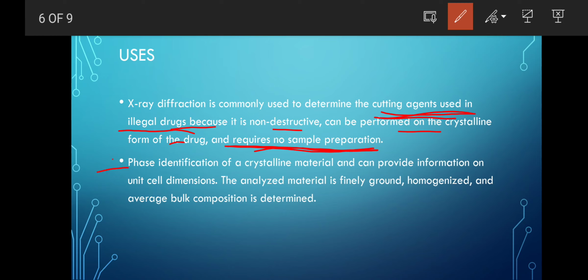Then phase identification of crystalline material. They can provide information on unit cell dimension, meaning in this there will be many particles, so for each small particle, every detail will be known. They can analyze material if it is finely ground and homogenized, and average bulk composition can be determined with the help of XRD.